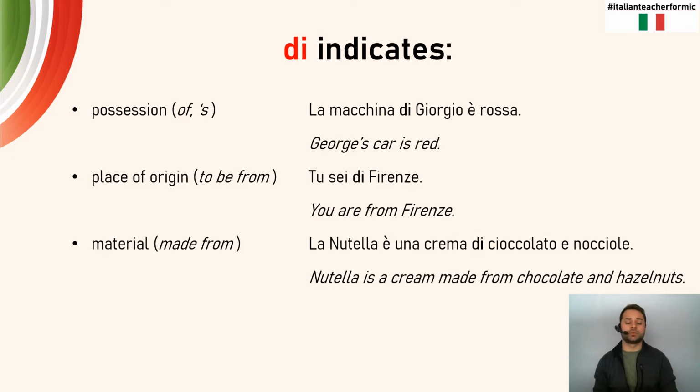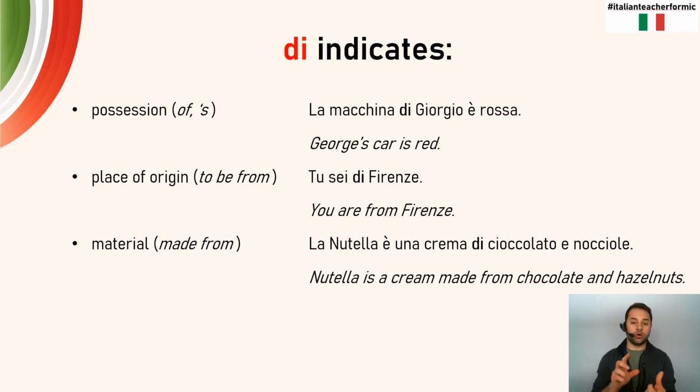What about di? Di as a preposition indicates one of three things. It can indicate possession, this idea of, or even an apostrophe s. So like when in English we say George's car, the Italian lesson, Susie's book. It's this idea of the apostrophe s.